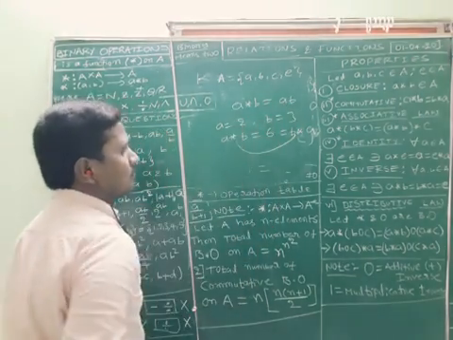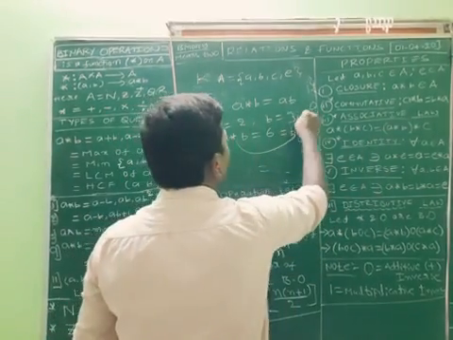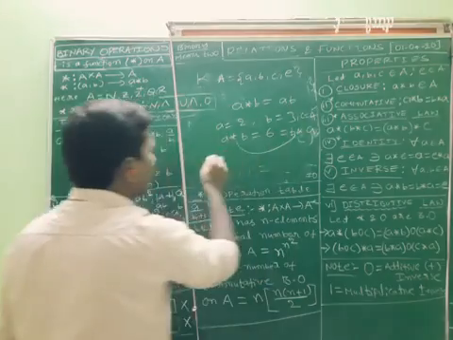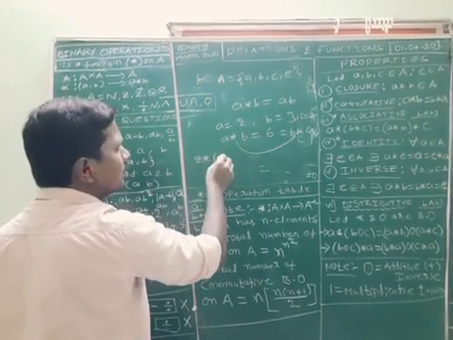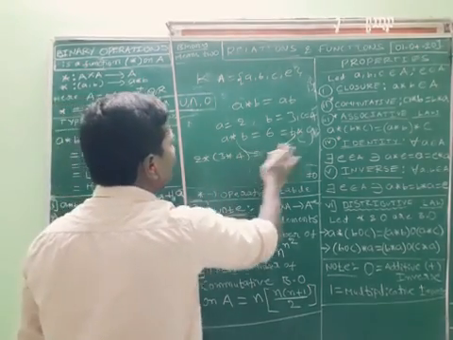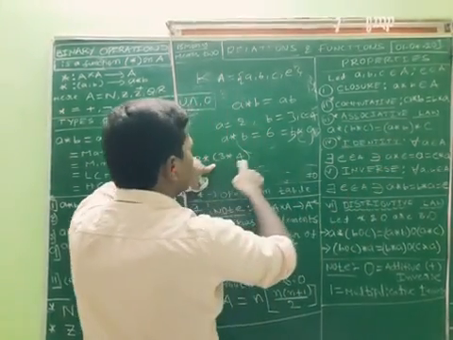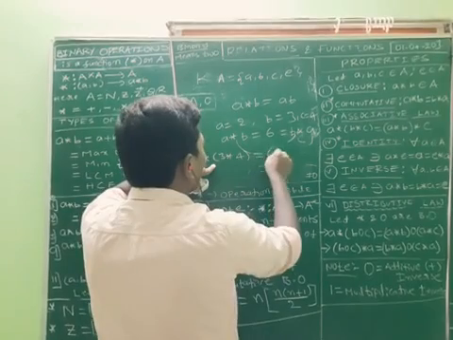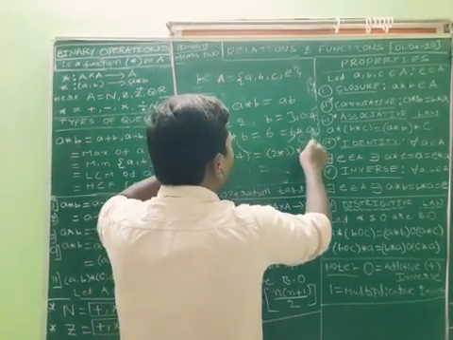It satisfies the commutative property. What is associative? In the same way, I want to take C is equal to 4. Here we have to check A star B star C is equal to, that is, 2 star 3 star 4 or not.